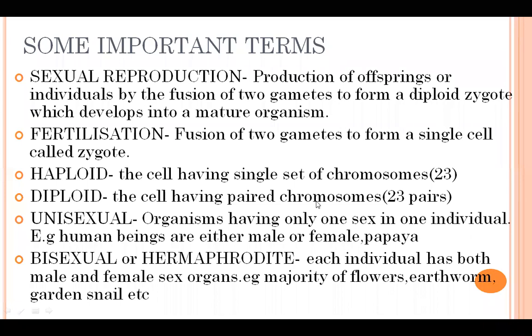The cell having paired chromosomes, that is पूरे के पूरे 46 chromosomes जिन cells में होंगे उन cells को हम diploid cells बोलते हैं. Okay, diploid cells and haploid cells. I hope it is clear. Haploid cells have only 23 chromosomes. ठीक है? And diploid cells में 46 chromosomes होते हैं. And you know that normally in a cell, एक सेल में न्यूक्लियस के अंदर 46 क्रोमोसोम्स होते हैं, in human DNA you can say.